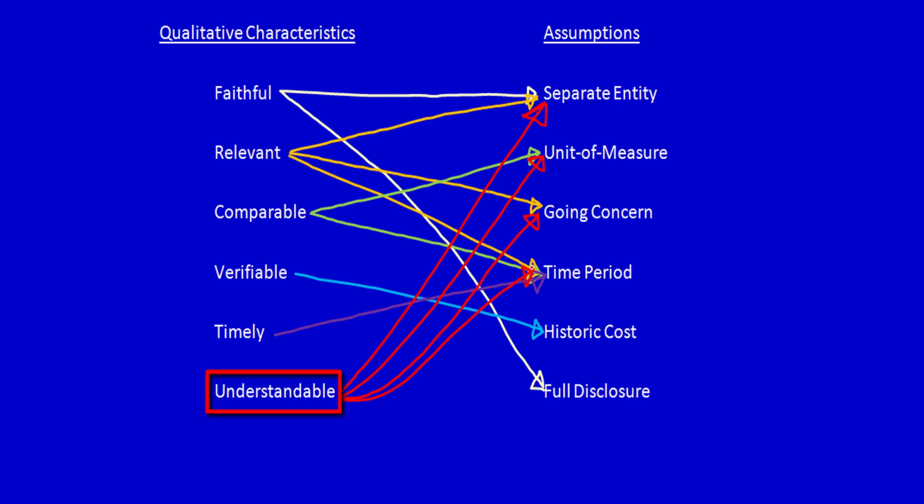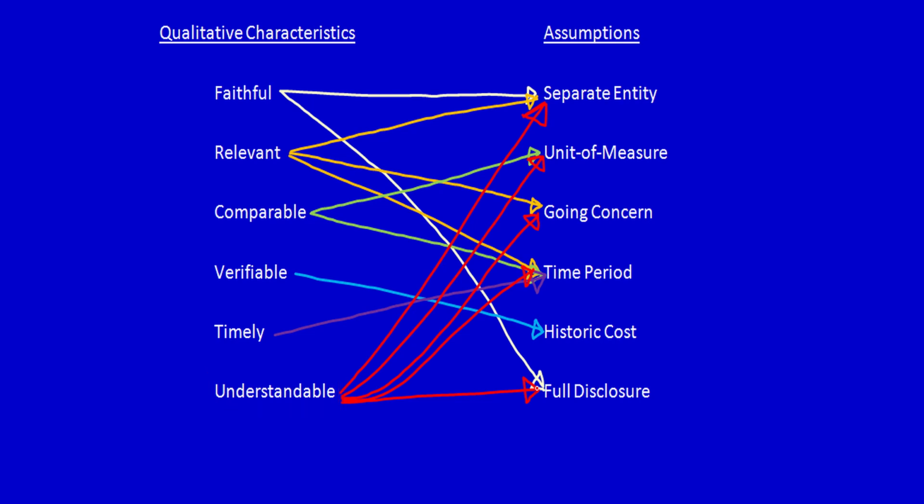Historical cost. I don't think that's tied into understandable at all, because historical cost is just historical cost. And then full disclosure. Well, if you don't have full disclosure, then you don't have understandability, because the stakeholders have to be able to look up what rules you've actually used. So understandable ties into the majority of the assumptions.